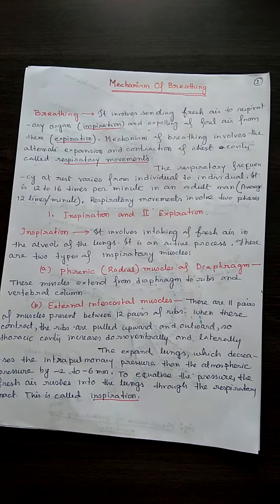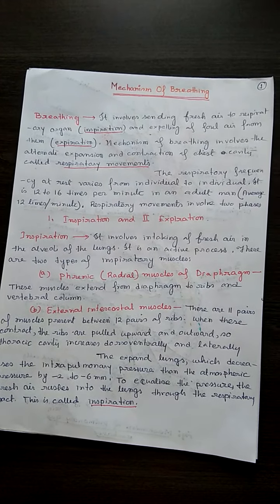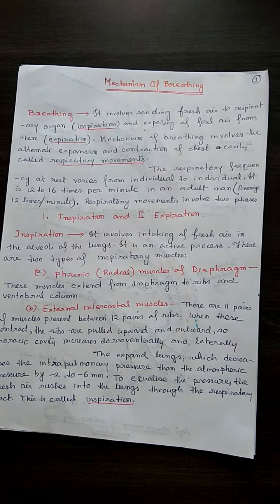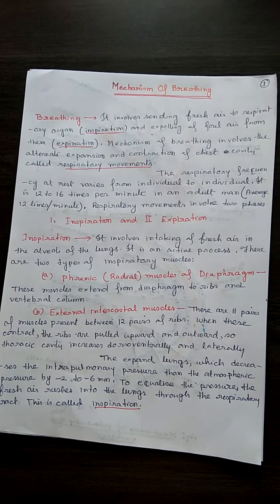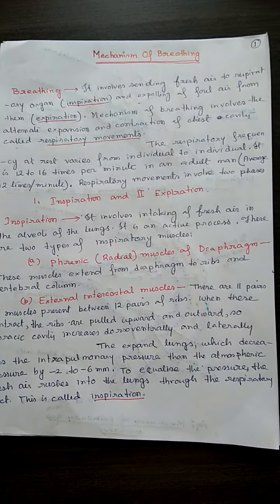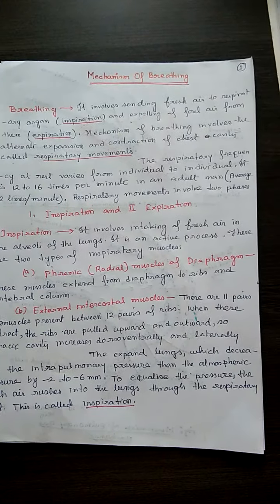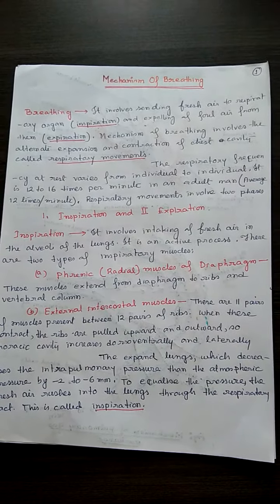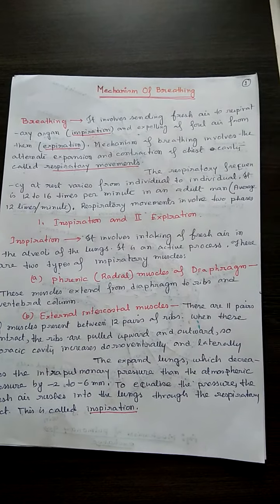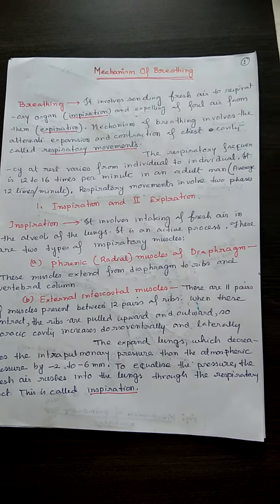The respiratory frequency at rest varies from individual to individual. It is about 12 to 16 times per minute in an adult man. Respiratory movement involves two phases, inspiration and expiration. As all of you know, inspiration involves intaking fresh air into the alveoli of the lungs. It includes muscle contraction, so it is an active process.